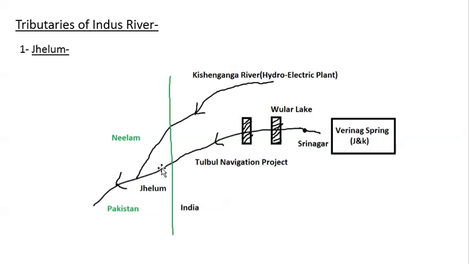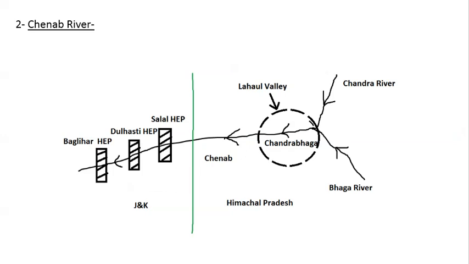The area to the left of this green line is basically Pakistan, and this is India. So this is where this river is joining Jhelum. And then the second important tributary of river Indus is Chenab river.